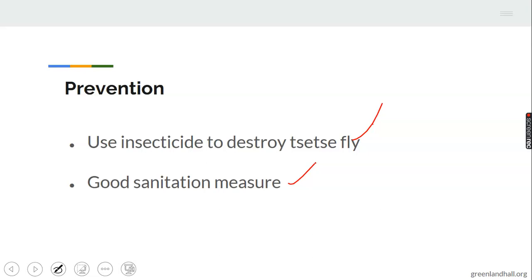The major symptom is pulling off of the hair around the tail region of the animals. The preventive or control measure is destroying the tsetse fly using insecticide and practicing good sanitation measures.